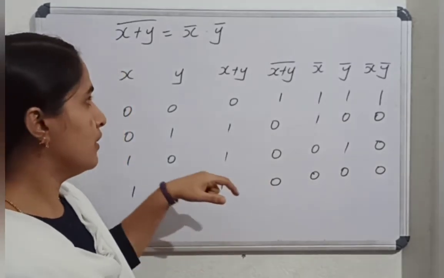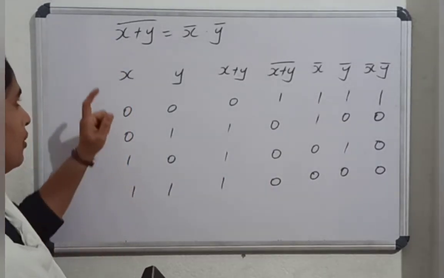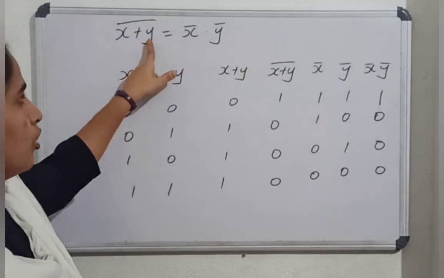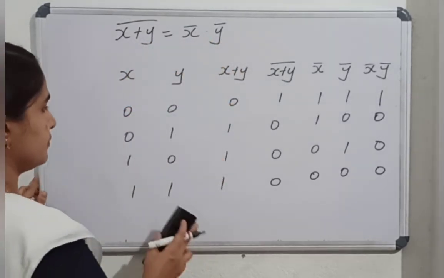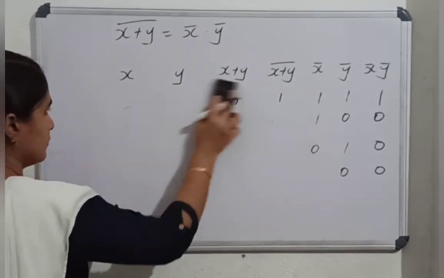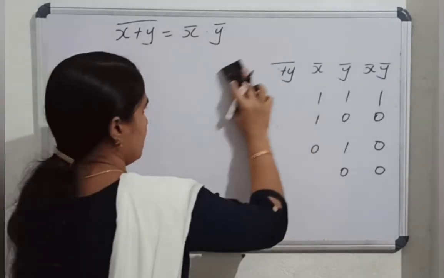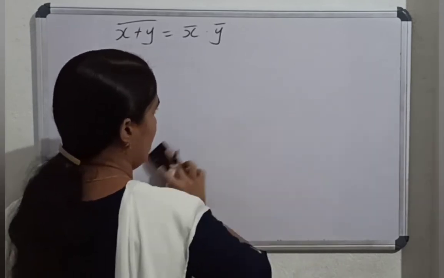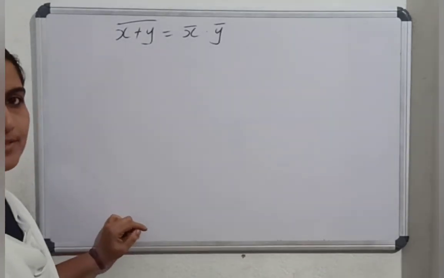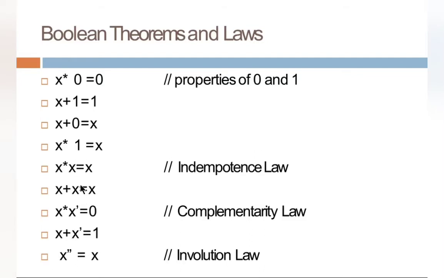Please do the second De Morgan's law, that is XY whole bar equals X bar or Y bar. Please note down all the laws in your notebook and draw the truth table of the same too. So we can revise the Boolean theorems and laws.